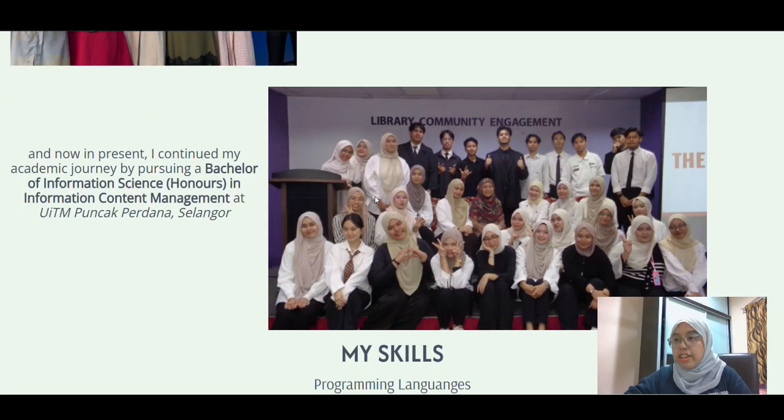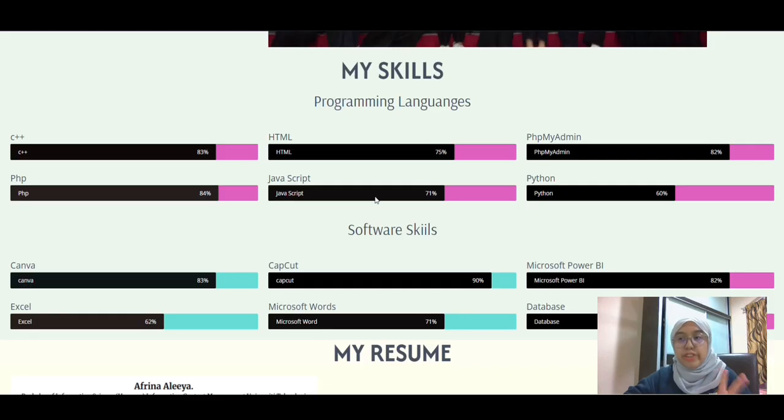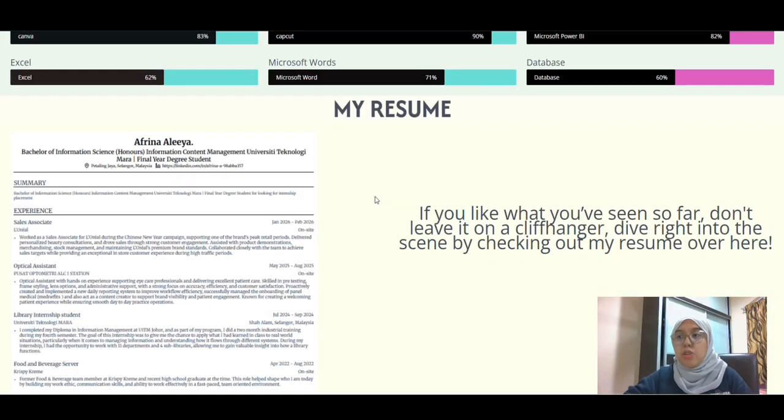Okay, so under that, I also put my skills again, but this time I categorized them into two different sections: programming languages, where I put C++, PHP, HTML, JavaScript, phpMyAdmin, and also Python. For the software skills, I put Canva, Excel, CapCut, Microsoft Word, Microsoft Power BI, also database. Then below that, I put my whole resume.